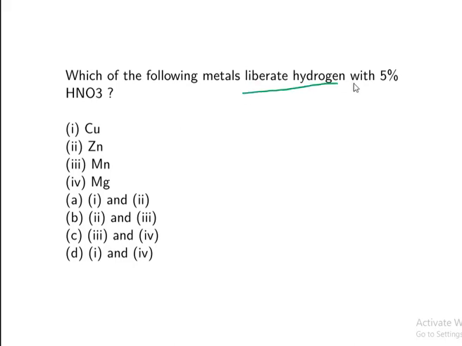Which of the following metals liberate hydrogen with 5% HNO3? So, in these metals, hydrogen is liberated by which metals? That is nothing but magnesium and manganese. That is option 3 and 4 here. So option C is correct.